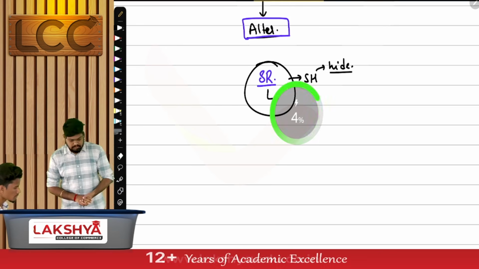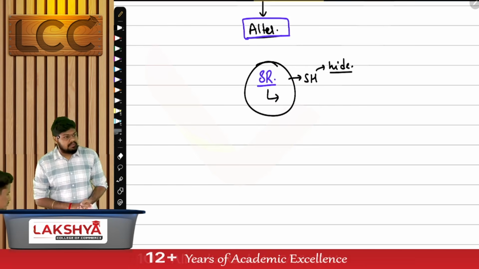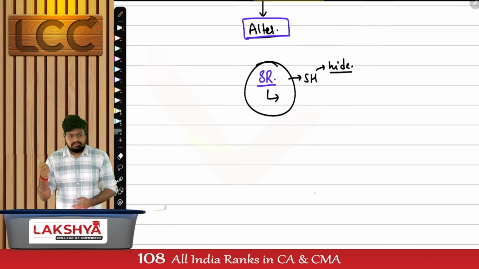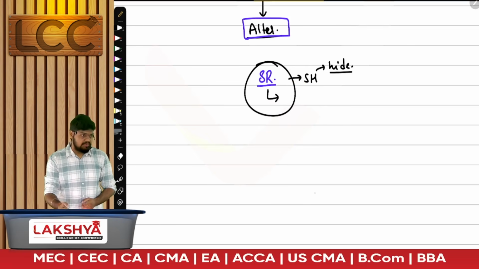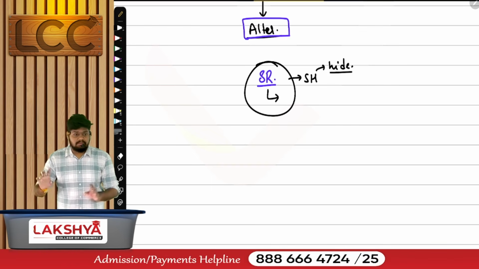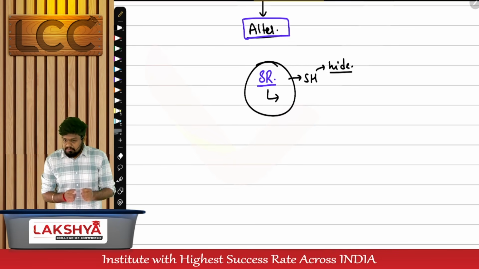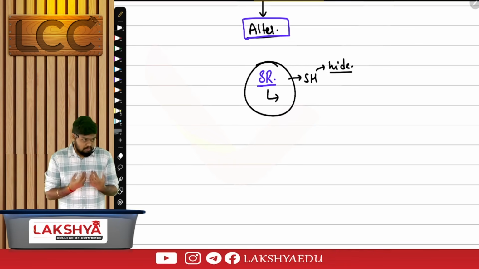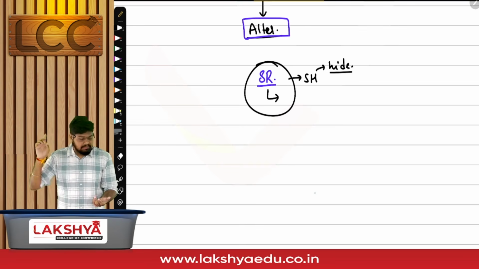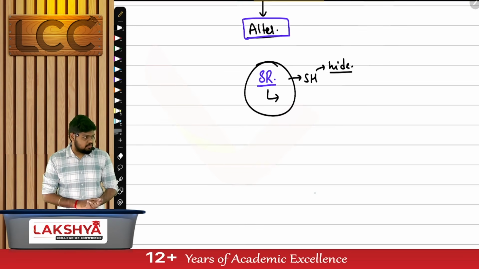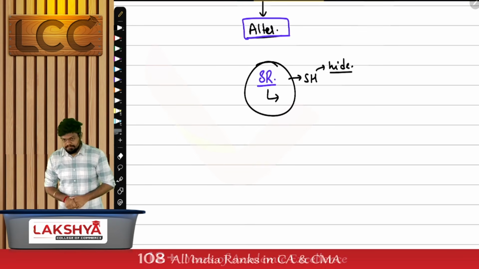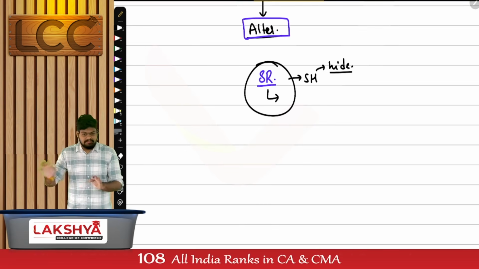Start the process. Whose approval is required? Shareholders. Once the shareholders' approval is received, can I alter the name on my own? No. I have to prove that I have done no default. But the company will not prove it. Company will not pass a statement. The government states that I'll come verify it. Who will verify? Central government. And it has been delegated today, but the concept is central government.